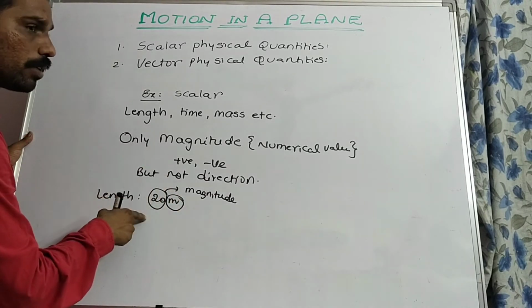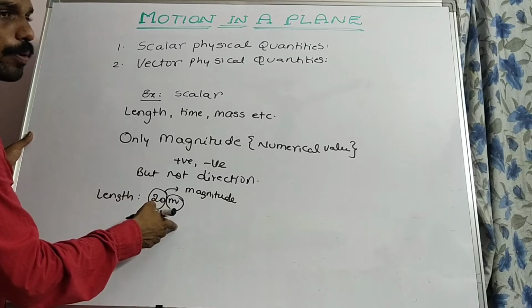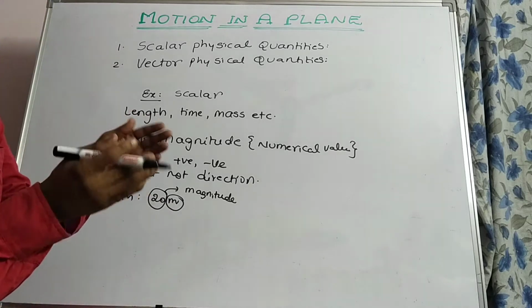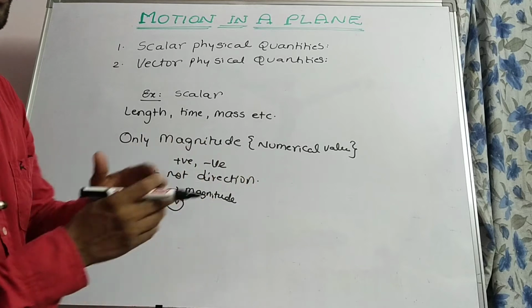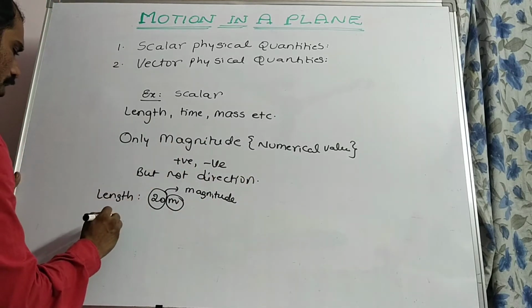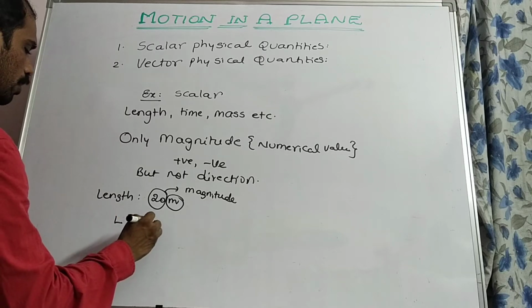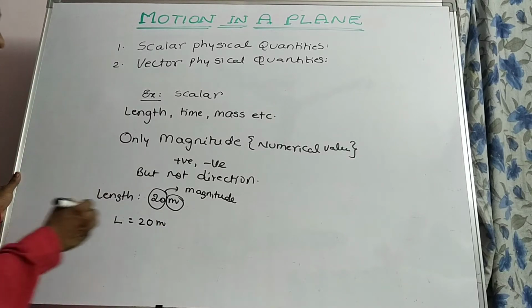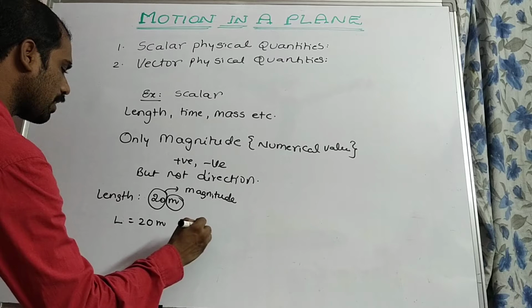The numerical value and the appropriate unit are in inverse proportionality. That means length L is equal to 20 meter, that is in the MKS system.